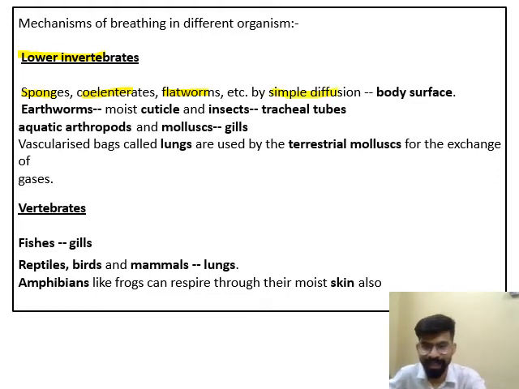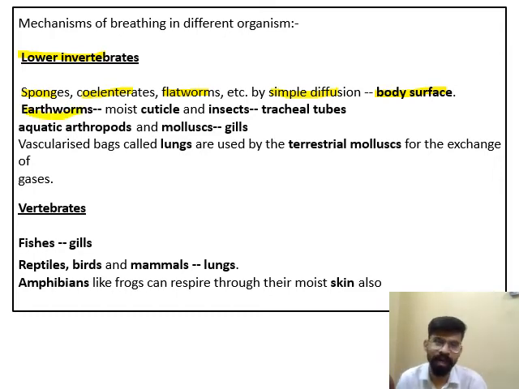These three categories of animals simply use diffusion for the exchange of gases. Oxygen and carbon dioxide are exchanged with the help of diffusion, and mainly the diffusion takes place through the body surface.